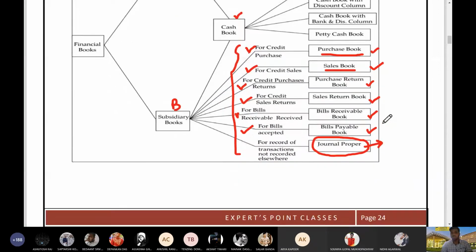Journal proper records what type of entries? It records adjustment entries. Adjustment entries means entries by which we adjust the balance of one account with another. तो इसे हम adjustment entries कहते हैं. In journal proper, we write entries like rectification entries, the entries that are passed to rectify errors in the books.